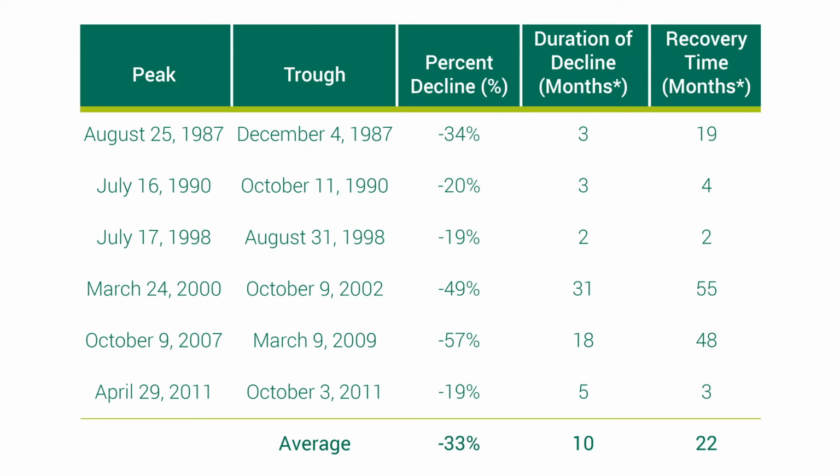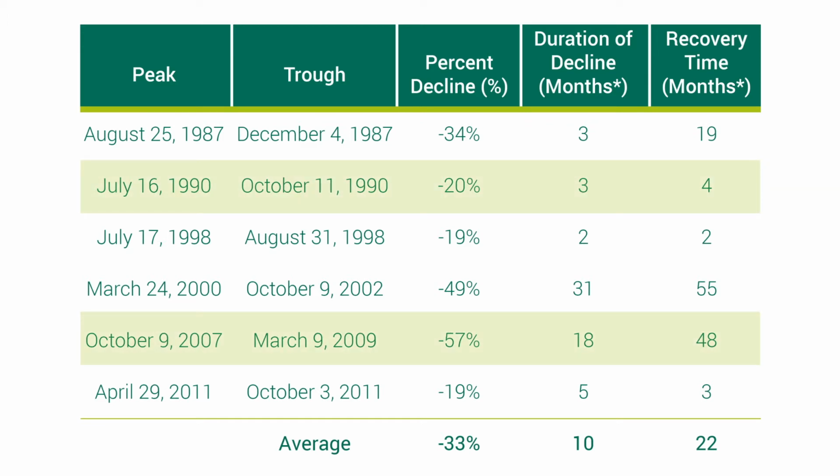For example, consider July 1990 and 2007. In July 1990, markets dropped by 20% over 3 months, but recovered in 4 months. In 2007, markets drew down by 57% over 18 months. It took 48 months to recover.